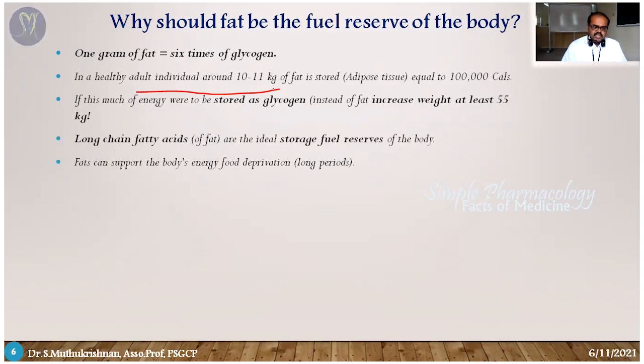Another thing is that we said glycerides, triglycerides. So what are triglycerides? They are made up of fatty acids. Those things we will see in further slides.